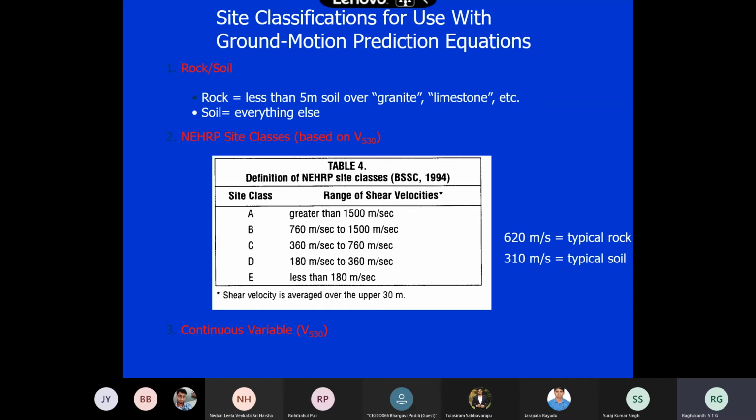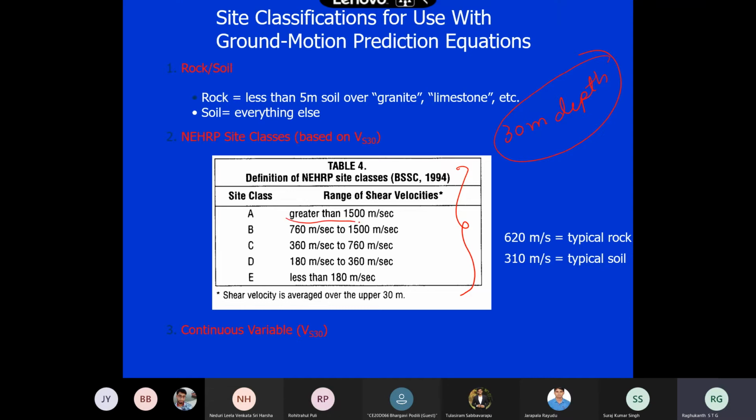This is the NEHRP classification. Here they define VS30, where you have to take up to 30 meter depth. The assumption is that the soil in the top 30 meters only will influence the response. Below 30 meters, because of the overburden pressure, the soil also behaves as rock and doesn't have any effect. So this is an empirical guideline, 30 meter depth itself.